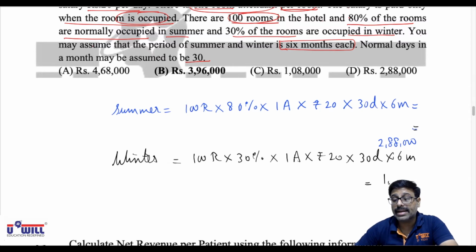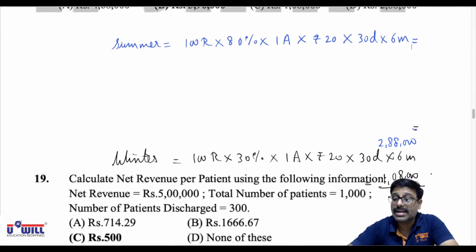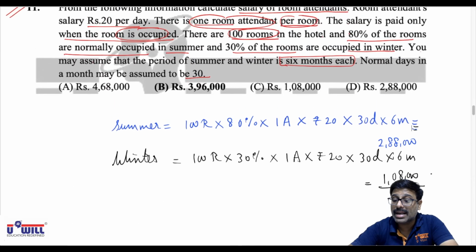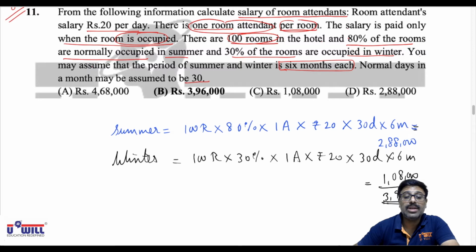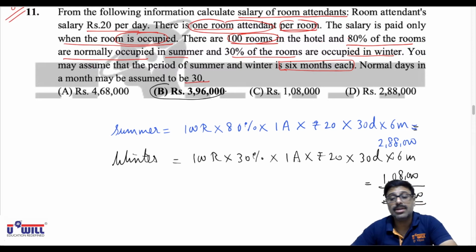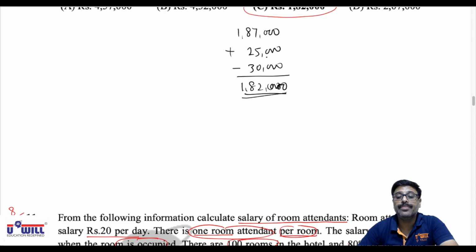So 2,88,000 plus 1,08,000. All of you add it. That comes to 3,96,000. So as you can see over here, the answer is 3,96,000. Okay. Now,